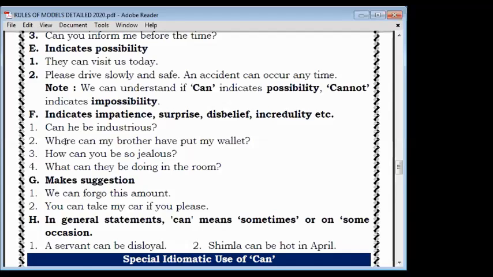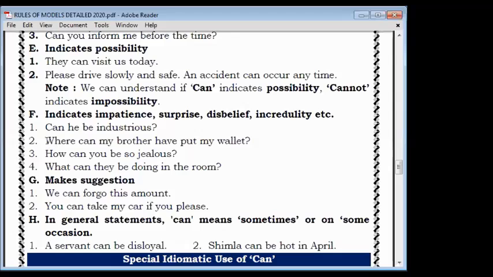Now check their example. Can he be industrious? Actually here disbelief or doubt is there. Suppose one student got 100 out of 100, and in the class he is famous that he never studies. Then everybody has a doubt, and industrious means hard working. So we will ask each other, can he be industrious? Means we have doubts. Doubt questions will definitely be in question form only. Disbelief, incredulity, even surprise and impatience, all these will be in a question form. Check that. All sentences are questions.